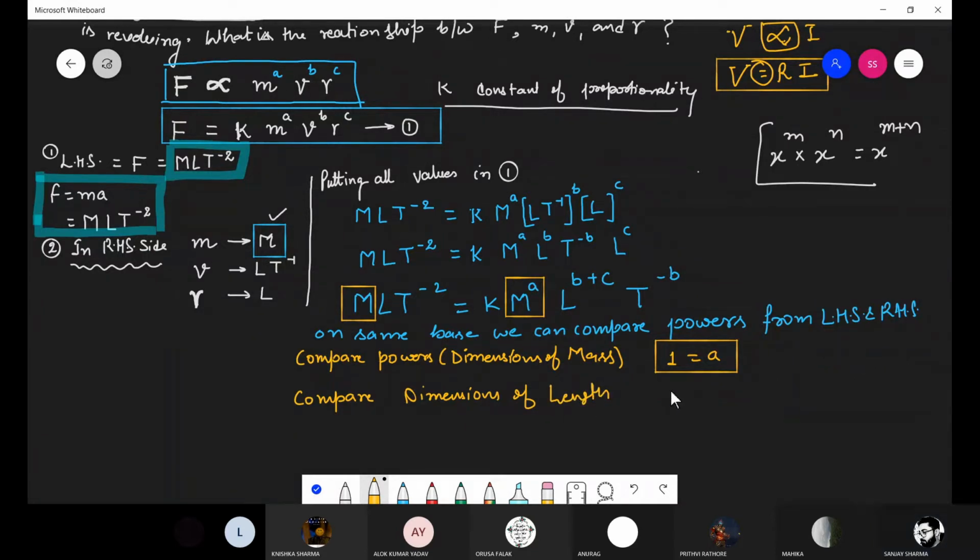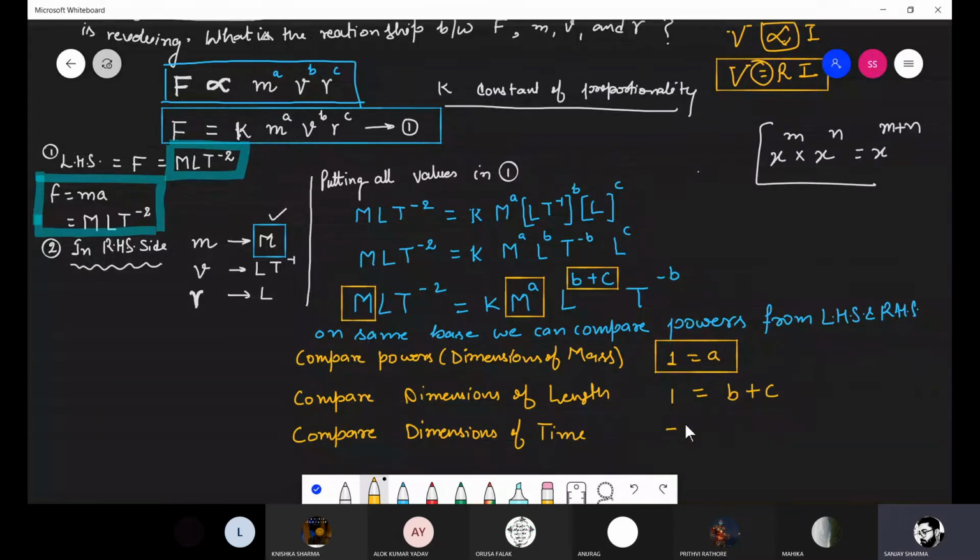That is 1. Here also the length dimension is 1 in LHS. So 1 is equal to, in RHS the length dimension is B plus C. So I can write here B plus C. Fine, and compare the dimensions of time from LHS and RHS.